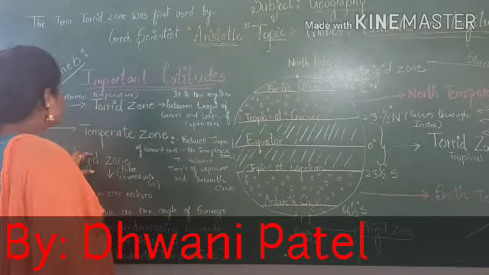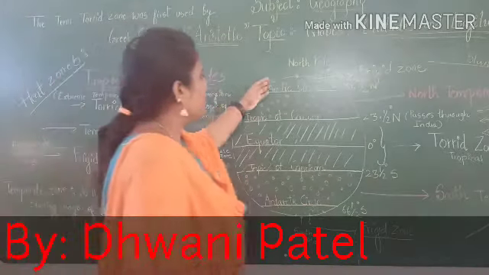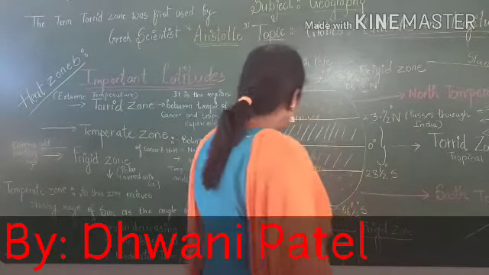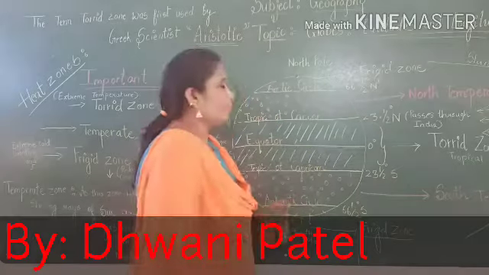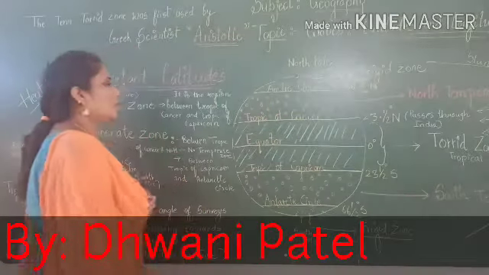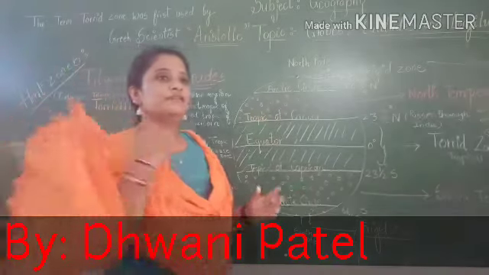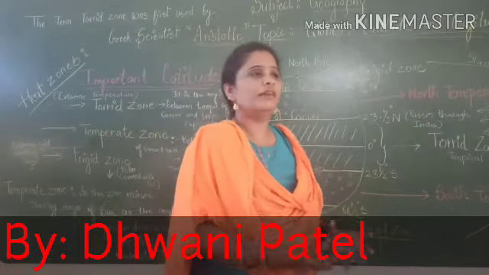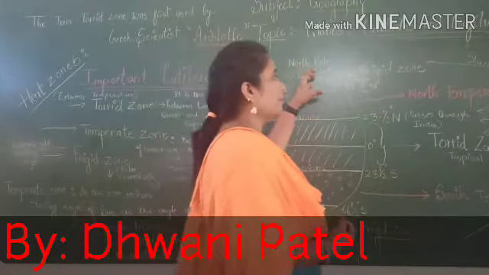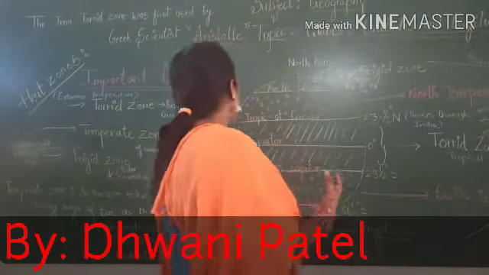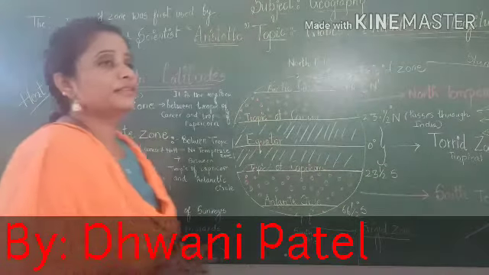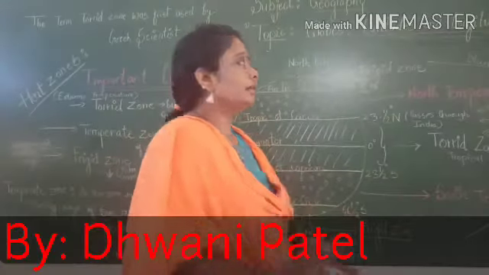Now that is the frigid zone. Frigid zone को हम जो ये आर्टिक सर्कल से लेके नॉर्थ पोल तक जो एरिया है, and from the Antarctic Circle till the South Pole, this area is the frigid zone. Now why is it called frigid? Frigid means where you get very cool, where the climate is extremely cold, because the sun rays are not able to reach; the extreme slanting rays of the sun, and because of that this area experiences a very cold climate.